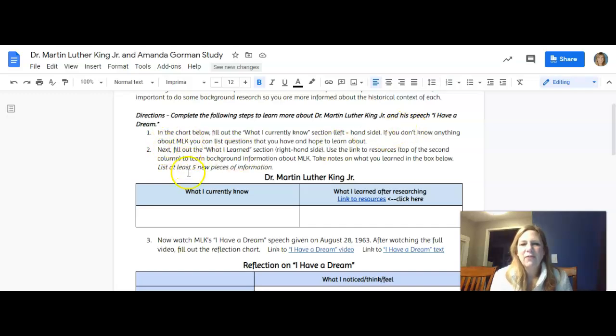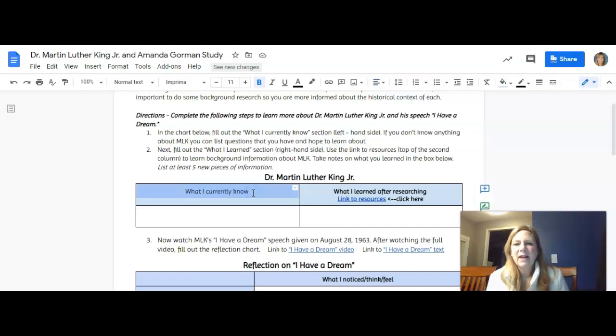In the chart below, fill out the What I Currently Know column. It's right here, left-hand side. If you don't know anything about Martin Luther King, you can list questions that you have or that you hope to learn. So I'm going to ask that you try to list at least 5 things in this column right here. And again, if you have a mixture of, well, I know these 2 things, but I have these 3 questions, that would be totally fine. If you already know 5 things or more, that's great. If you have to have 5 questions, that's fine too. In fact, I might add some numbers on that. Well, I'll try to do that later.